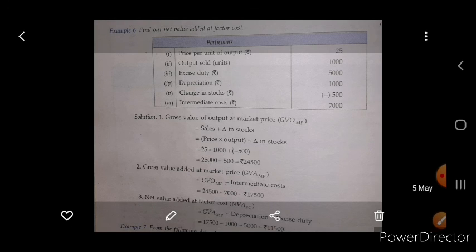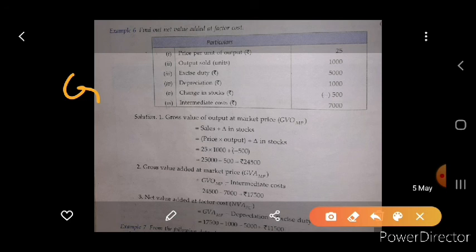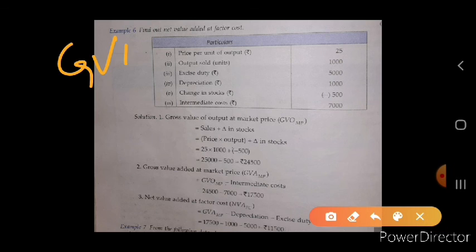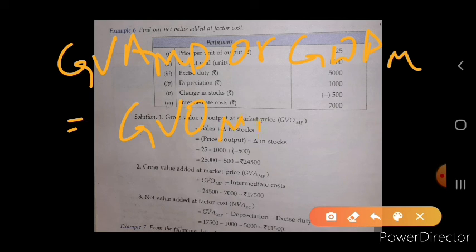Yes, now the next is we have to calculate GVA MP or GDP MP. Formula is GVO MP minus intermediate consumption.